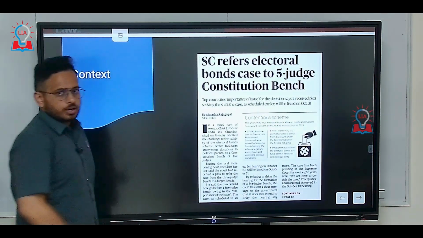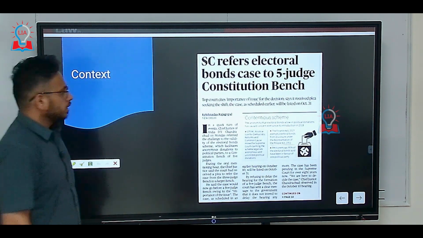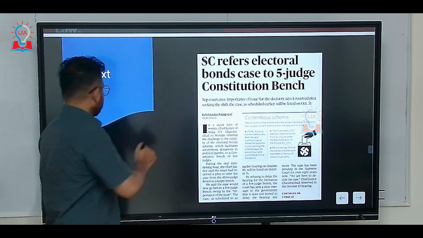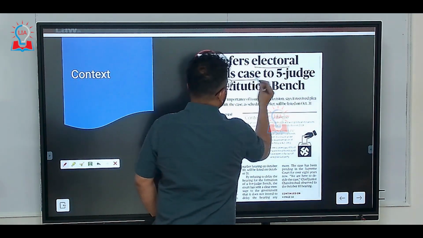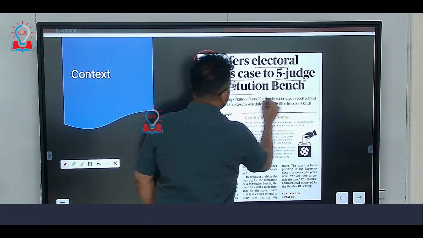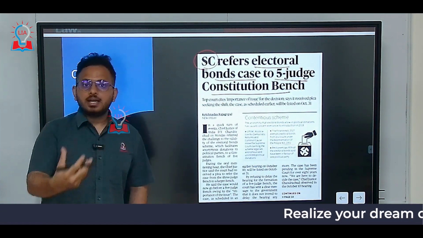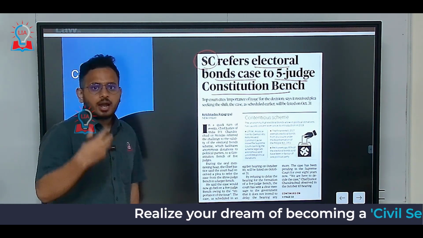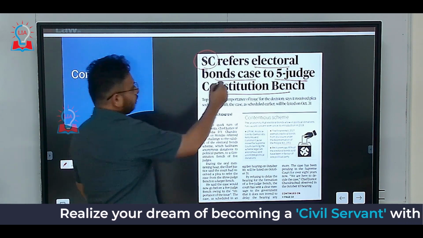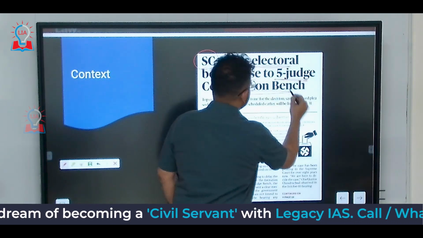As I told you already, in The Hindu newspaper there was an article about electoral bonds, and the article said, Supreme Court refers the electoral bonds case to a 5-judge constitution bench. Which means there was already an appeal in the Supreme Court, the Supreme Court heard this appeal, and now what did it do? It referred the electoral bond case to a 5-judge constitution bench.